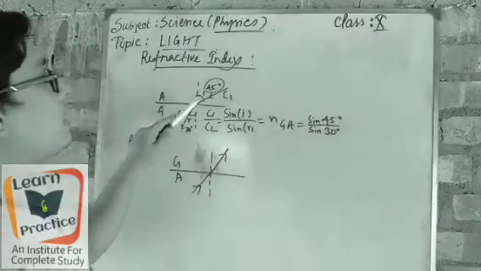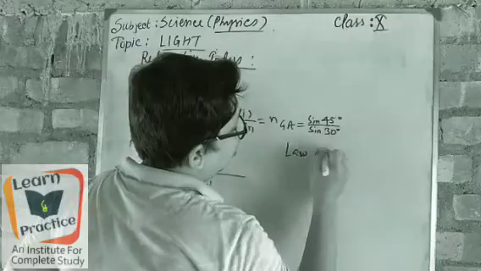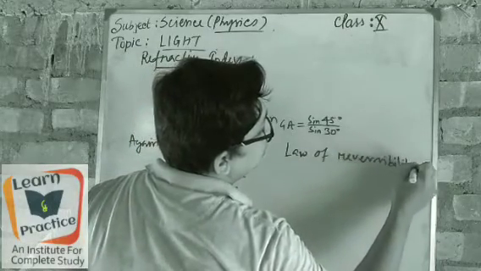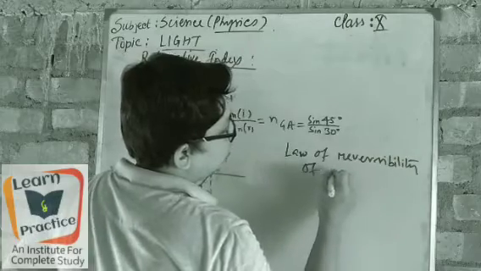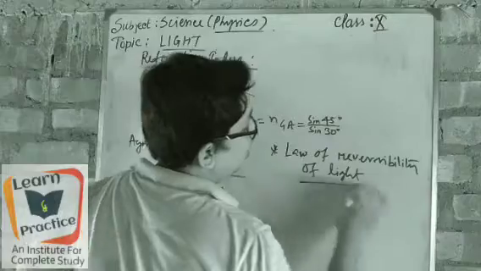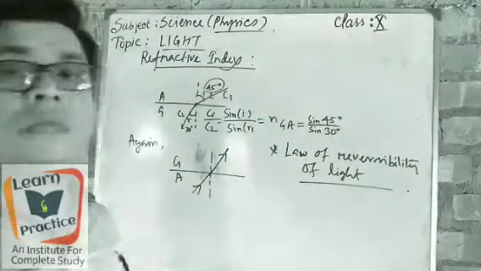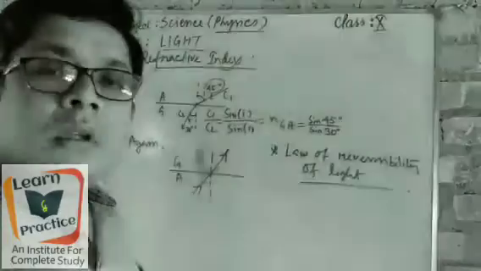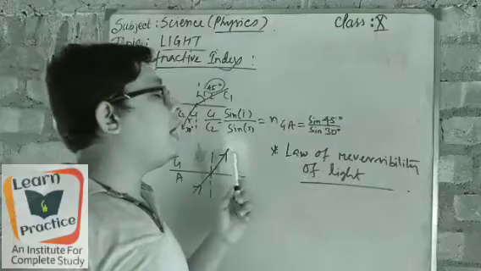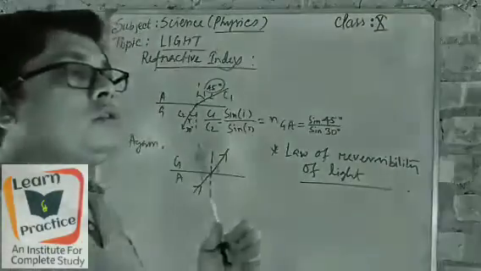Look, here we can see another thing that is called the law of reversibility of light. Law of reversibility of light means the light can be reversed. It is said that the light has its own tendency to reverse itself.